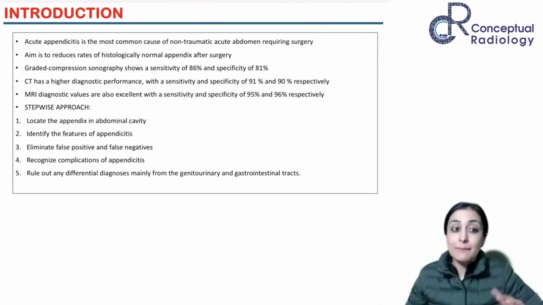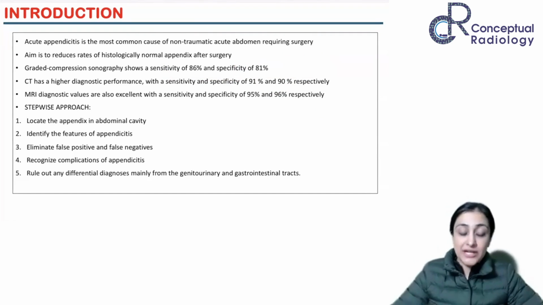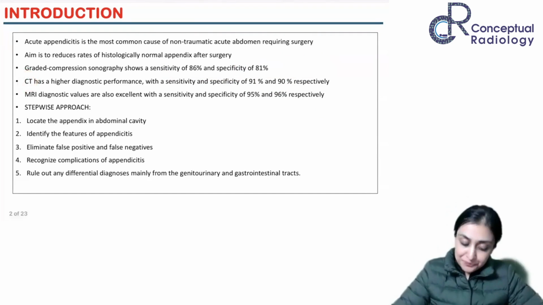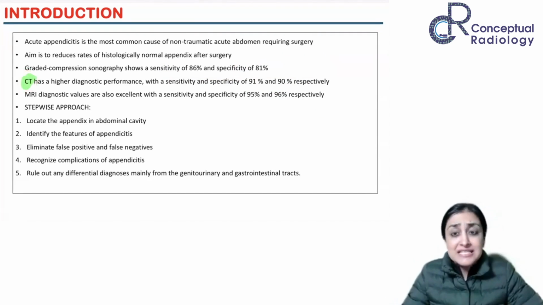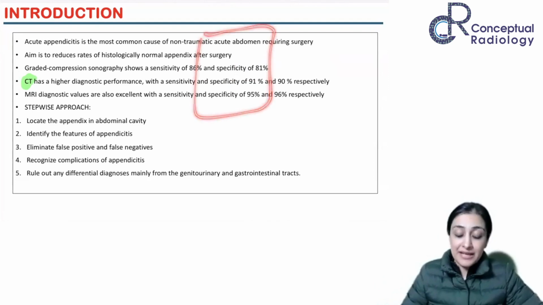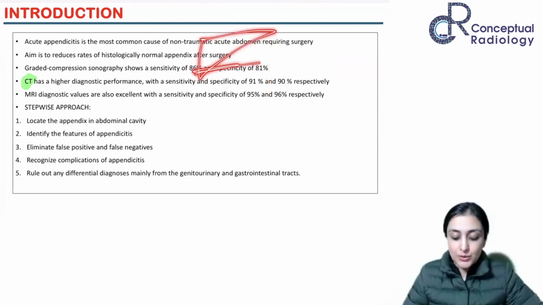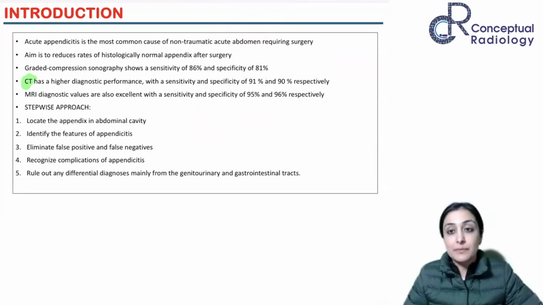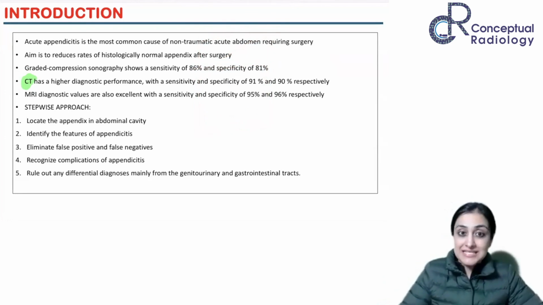There are many, many CT protocols. So let me just talk about it right now. In India, we just do routine CECT abdomen. But in the US, what they do is a focused appendiceal CT, where they don't take from the dome of the diaphragm till the pelvis. They only start from the subhepatic region. So you take a topogram, and there you start from the subhepatic location, and then you go down till the pelvis. So you can do a focused CT scan.